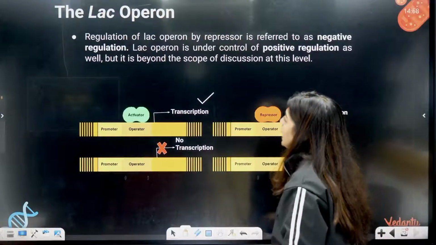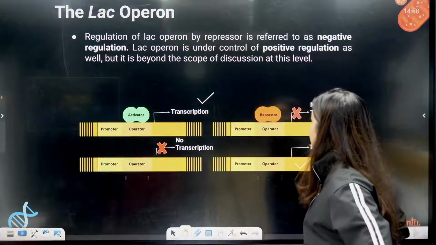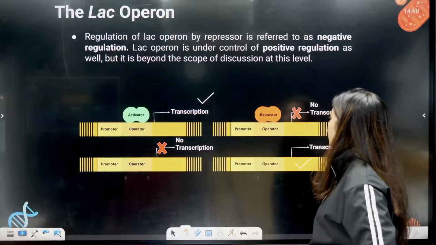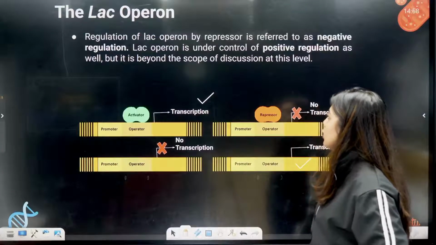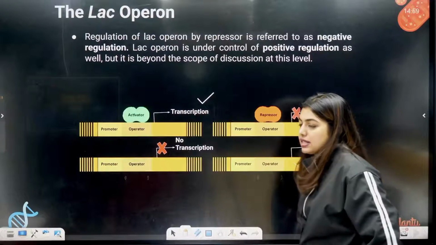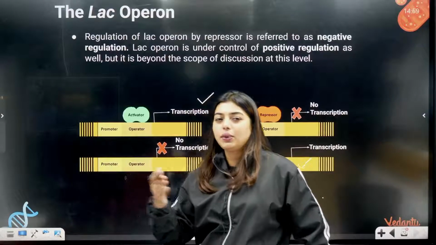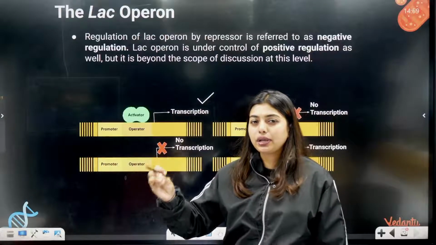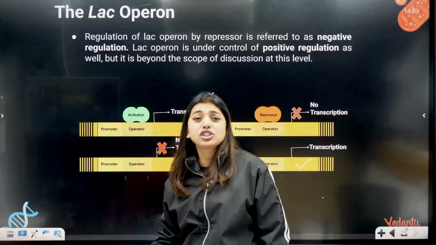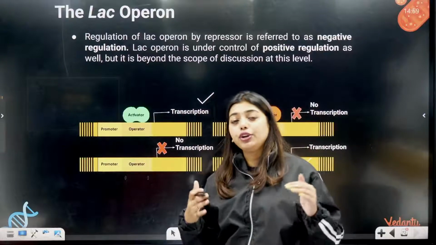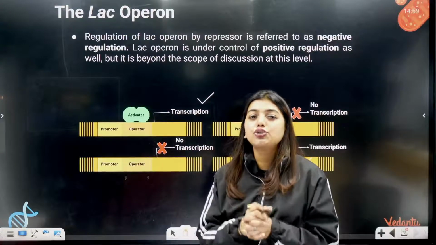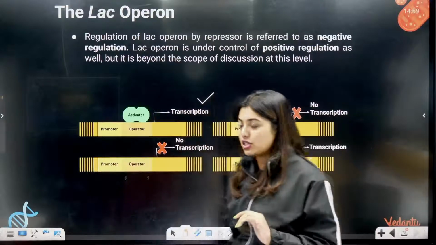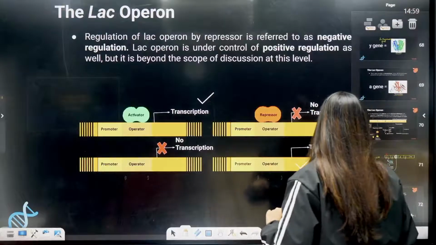Yes, so look here. Regulation of lac operon by repressor is referred to as negative regulation. Lac operon is under the control of positive regulation as well, but it is beyond the scope of discussion at this level. That means when transcription is not happening, when the repressor protein is going and binding with the operator, it is a negative regulation, right? Because the gene is switched off. When lactose is there and the inducer and repressor complex happens, then transcription is going to happen and it is going to be a positive regulation.